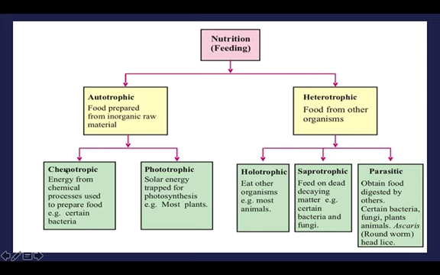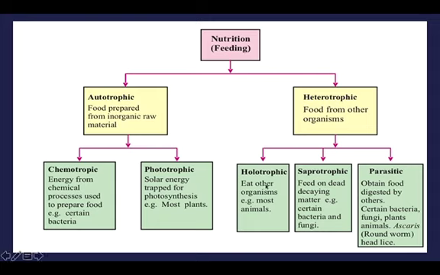Under autotrophic, you have chemotrophic, that is, some bacteria can produce food for themselves using chemical processes through inorganic raw materials. The energy from chemical processes used to prepare food is what is called chemotrophic.